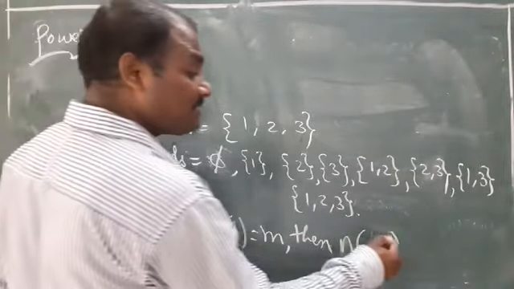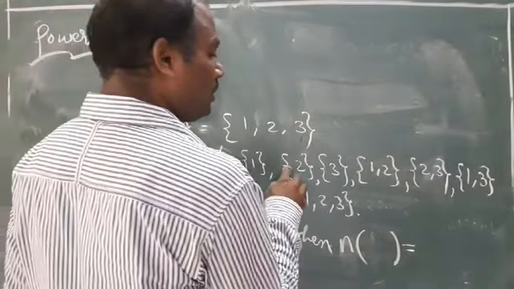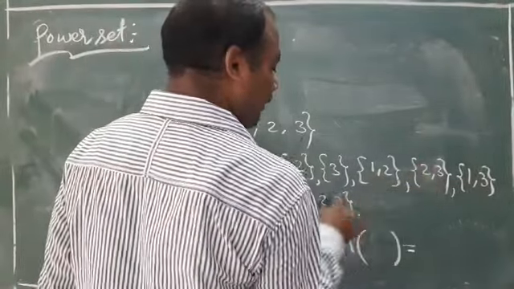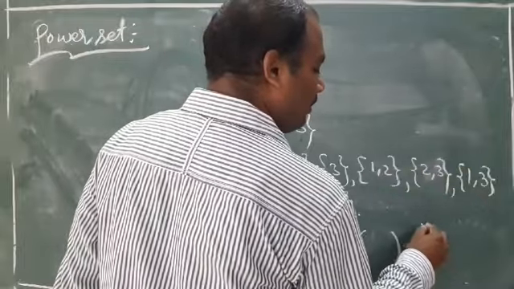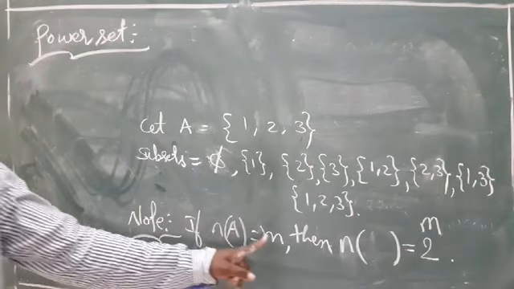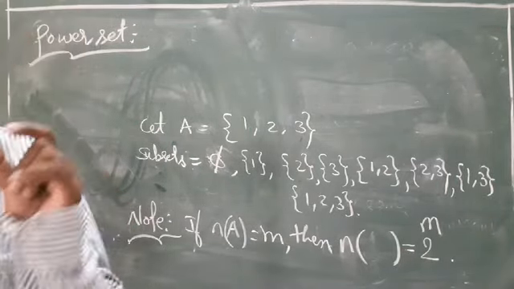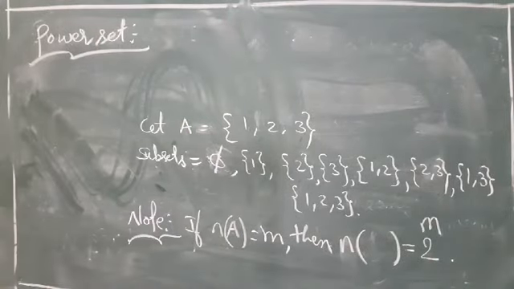n of power set. How many? n of power set: 1, 2, 3, 4, 5, 6, 7, 8. Okay, number of subsets. Formula: 2 power m. If n of A is equal to m, then number of subsets का formula क्या है? 2 power m. Here, so what is the definition of power set?